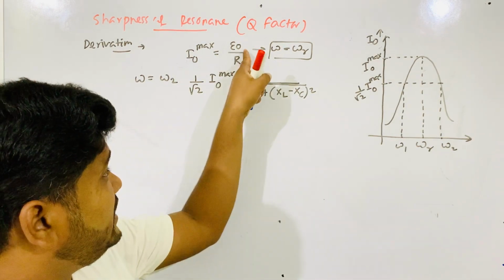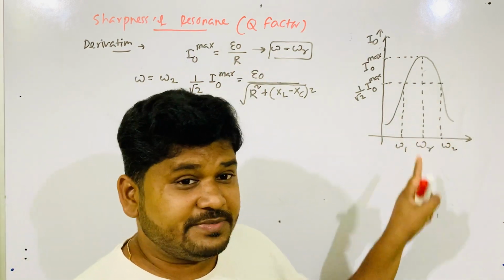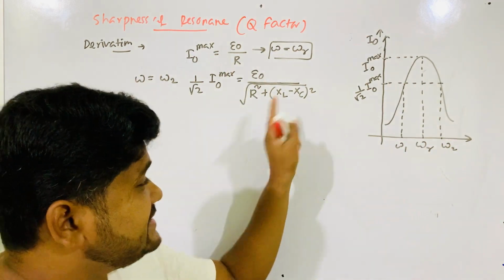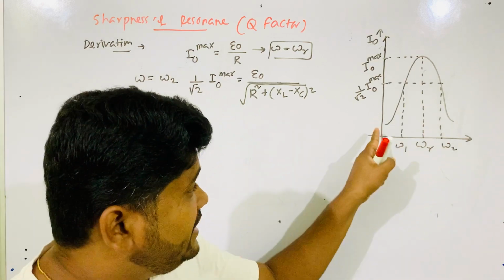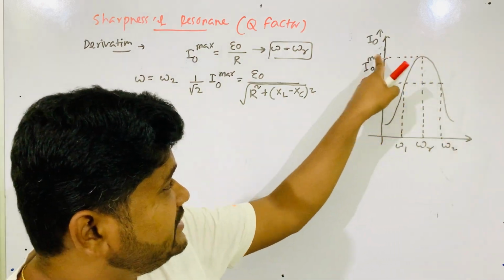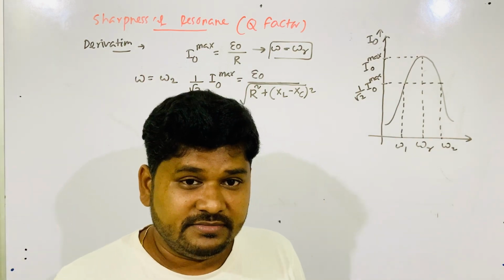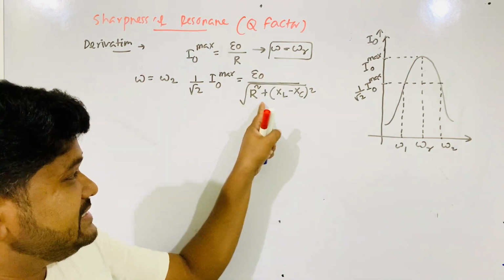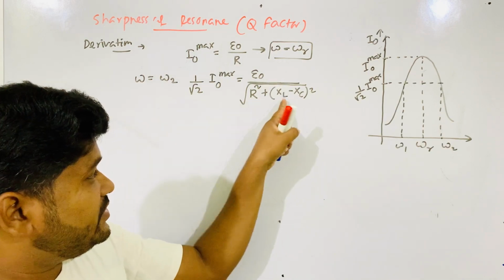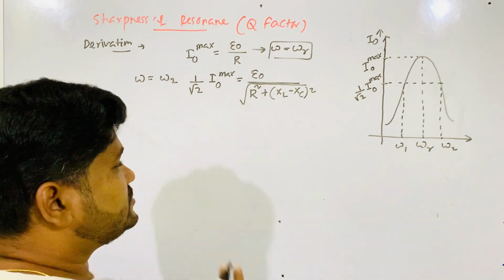No. E naught by R only during resonant frequency, because at that time XL, XC cancel each other. But for any other value of current except this I naught max, XL, XC are there. They will remain in the expression. So this is E naught by Z actually, and in place of Z I wrote the square root of R square plus XL minus XC whole square.